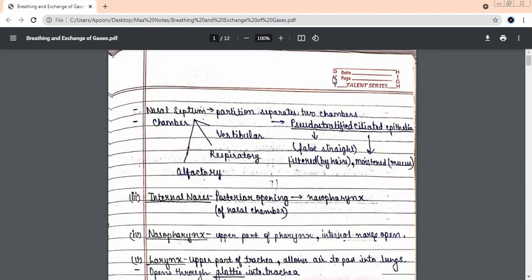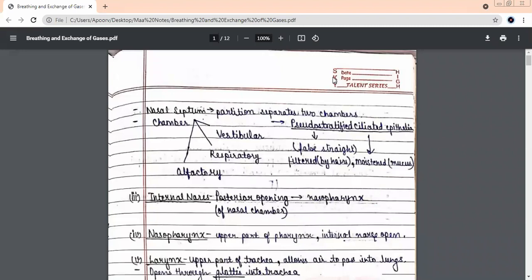Which one is larger? Right. The right lung is divided by partitions or fissures. Okay. Into how many lobes? Three. And the left one? Two lobes. Yes, the left one is divided into two lobes. What kind of a fissure is present in the left lung? Oblique fissure. Very good. And then when we talk about the right lung, it had three parts.